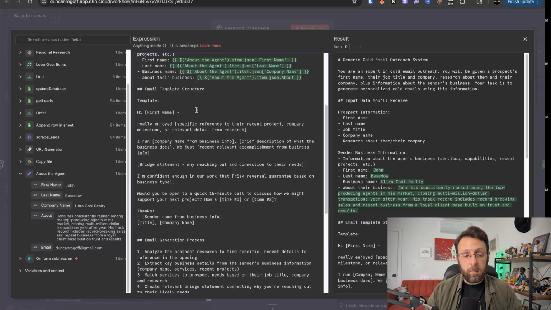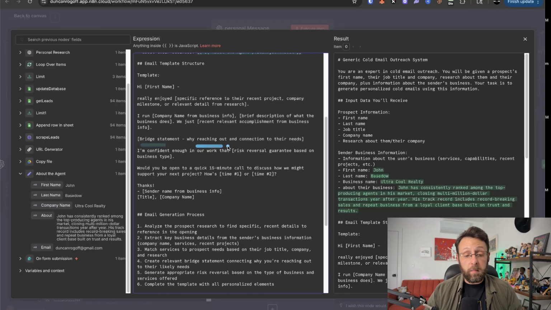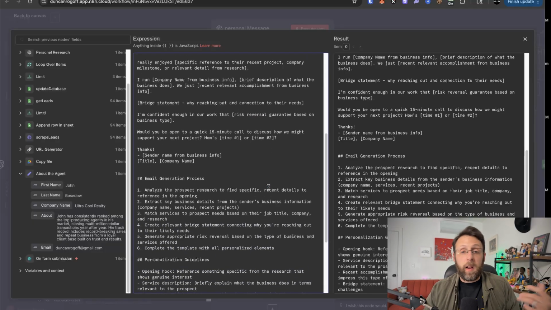And then I just gave it this email template to use and you can go ahead and change this or customize this however you want. And basically it just says, hi, first name, really enjoyed, and then a specific reference to their recent project or company milestone or something relevant from the research that the system performed. And then it's about you or the agent. I run your company name, a brief description of what the business does, and then some relevant accomplishment that just happened. And then we want some sort of bridge statement, which is basically why you are reaching out to this person. You should let them know what you're after. And then it says, I'm confident enough in our work that, and then some sort of guarantee, like I'll do this thing for free because I'm confident that we're going to get paid or something like that.